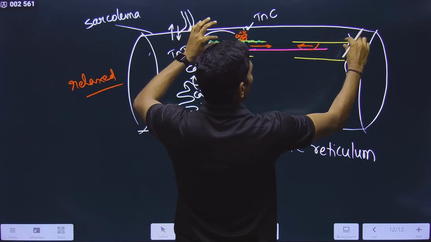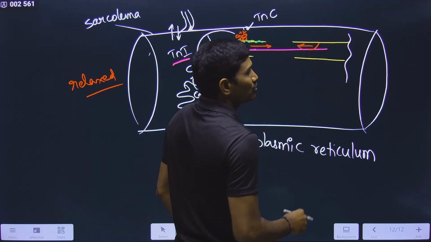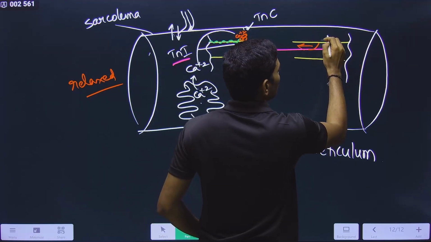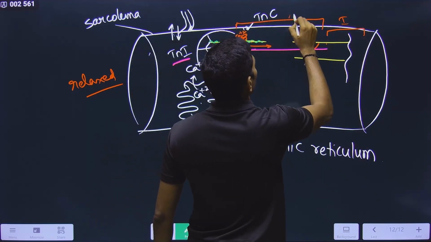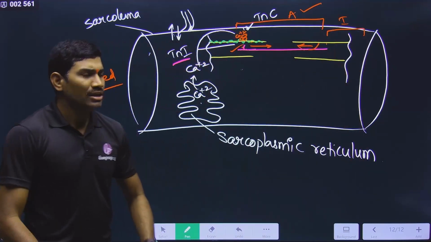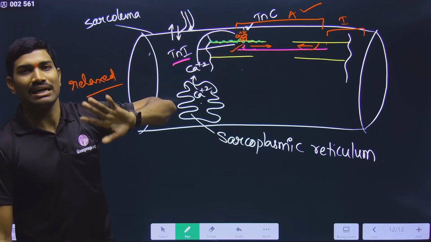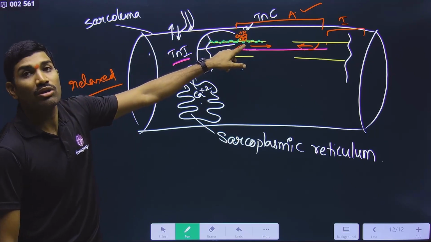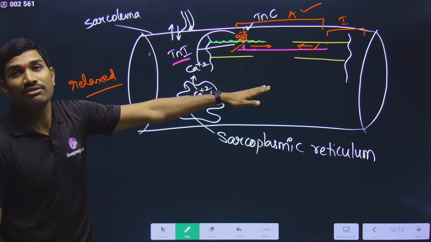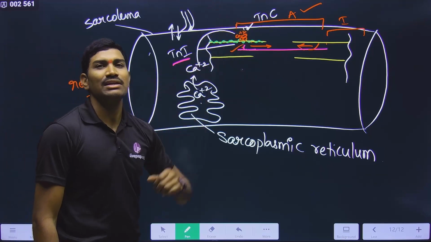But these thin filaments are pulled. Thin filaments are pulled means this Z line is also pulled. So in this way, the length of this particular I band will decrease, but this A band will remain the same. Anyhow, slowly one after the other we will understand, and this is what is ultimately happening. I hope now you understood the role of calcium release and the role of troponin. Troponin will play a very significant role. In this way, initiation will occur.